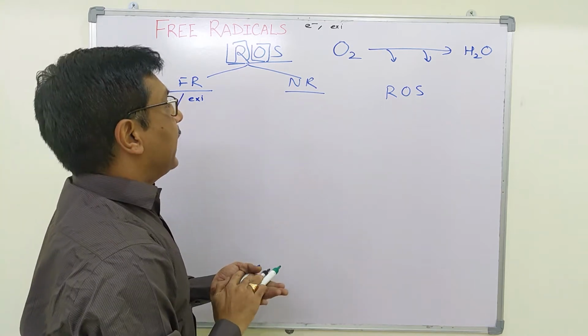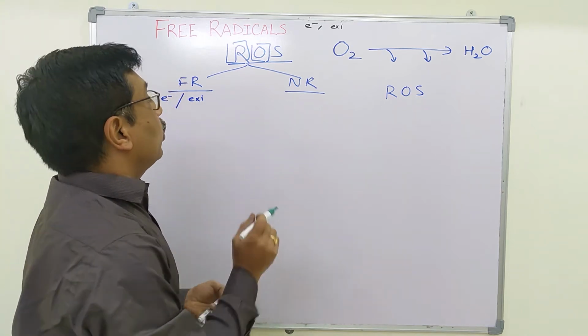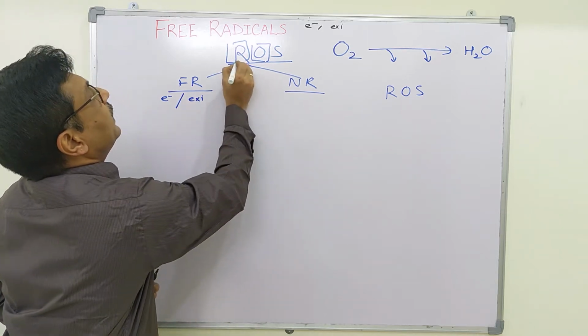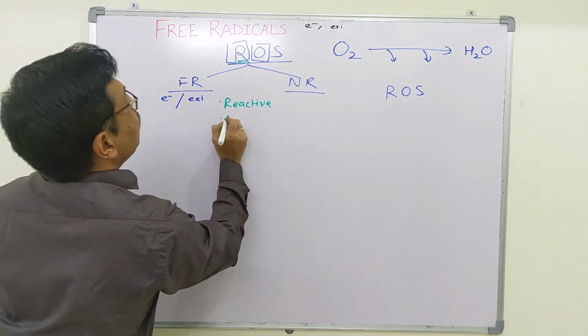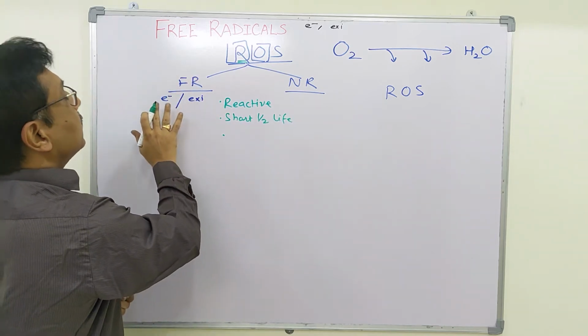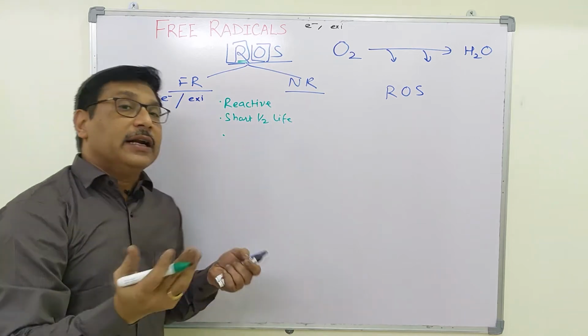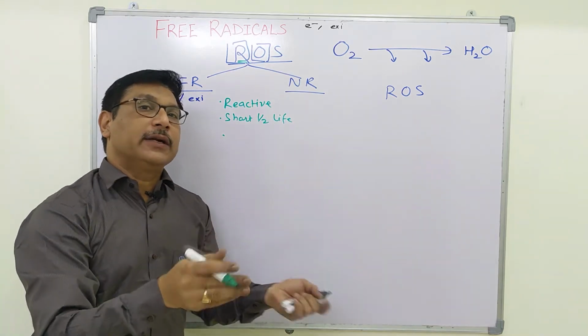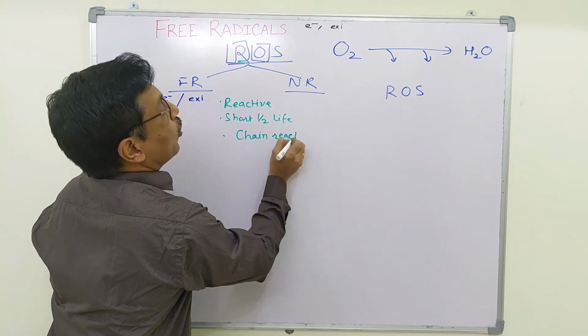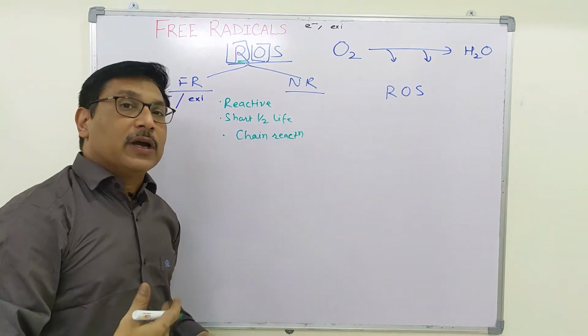They have the same characteristics. And what are these characteristics? They are very highly reactive. They have a very short half-life. As these free radicals have an unpaired electron, they try to accept or donate an electron, thereby inducing a chain reaction causing nearby molecules to become unstable.